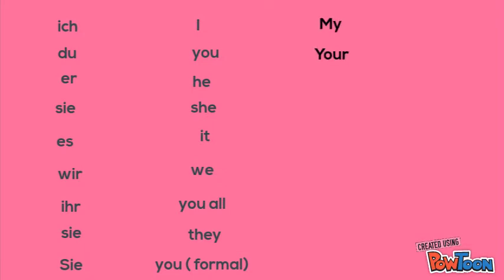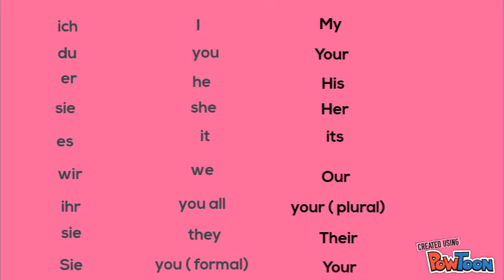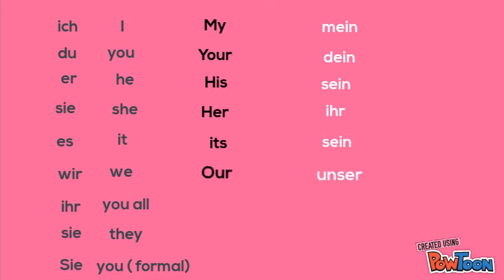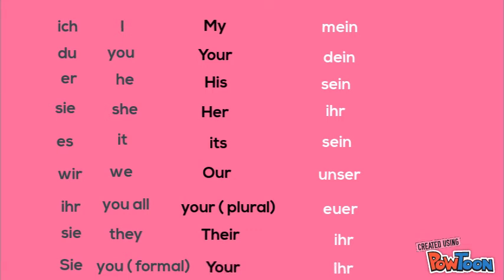My, your, his, her, its, our, your plural, their, and your in a formal way. And possessive articles in German are mein, dein, sein, ihr, sein, unser, euer, ihr, and capital Ihr.